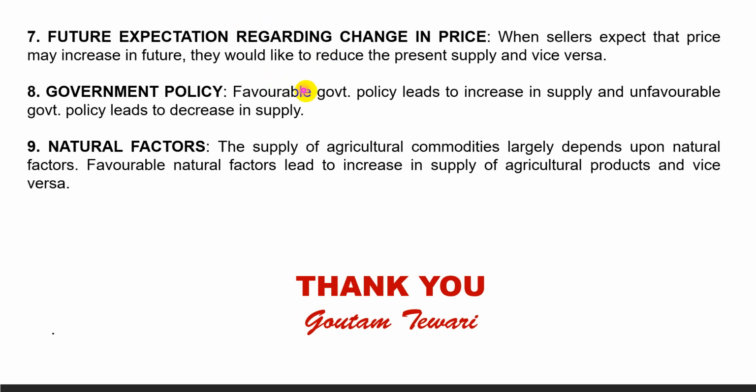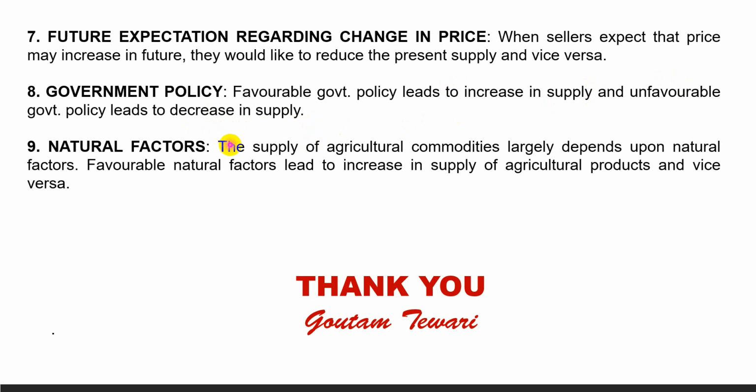So a favorable government policy will lead to an increase in supply. What is a favorable government policy? Decrease in tax and granting subsidies. An unfavorable government policy leads to a decrease in supply. An unfavorable government policy is what? Increase in tax and withdrawal of subsidies.